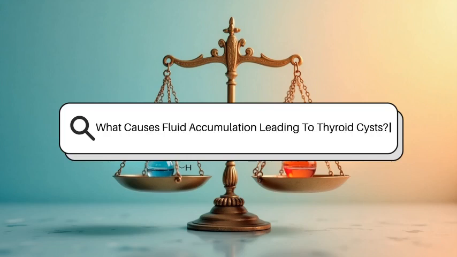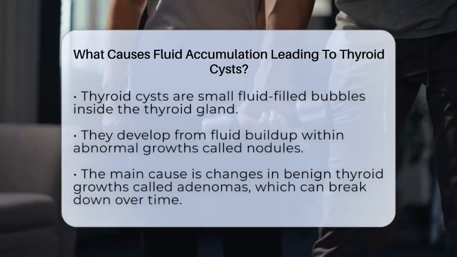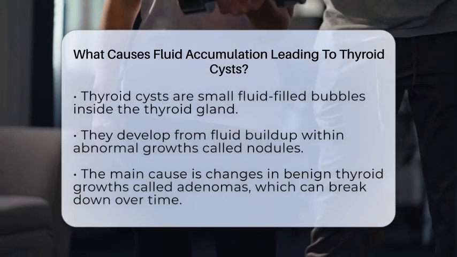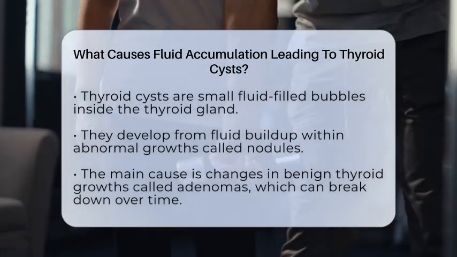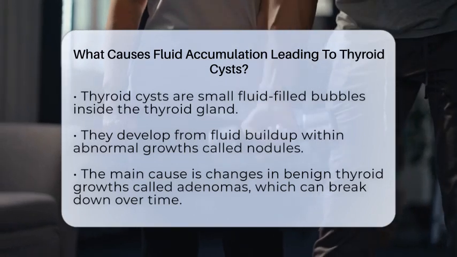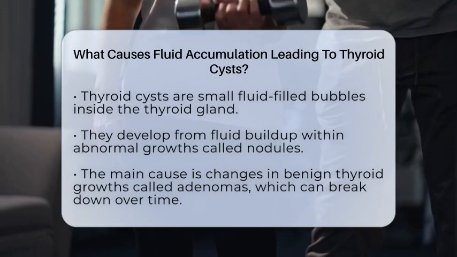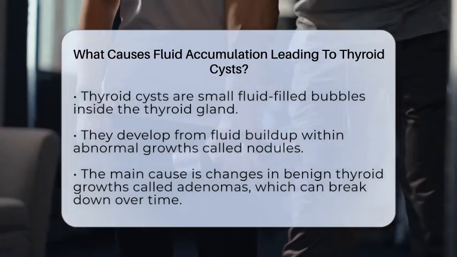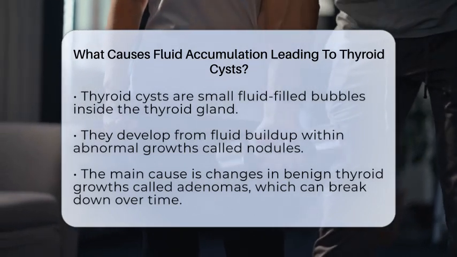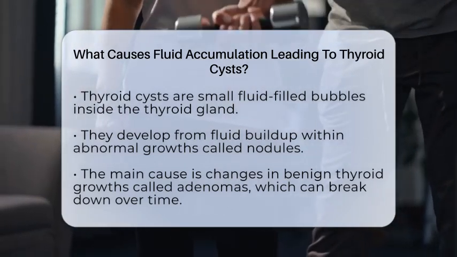What causes fluid accumulation leading to thyroid cysts? Imagine a tiny bubble forming inside your thyroid gland, filled with fluid. That's what a thyroid cyst is. These cysts develop when fluid builds up within abnormal growths called nodules in the thyroid. The main reason this happens is because of changes in benign thyroid growths known as adenomas. These are overgrowths of normal thyroid tissue that can sometimes break down or degenerate over time.